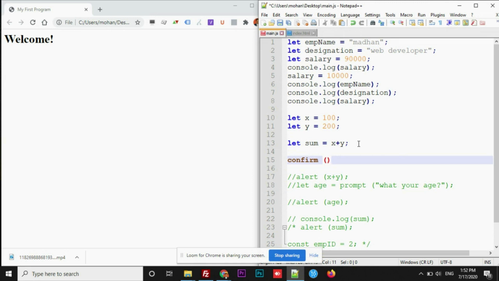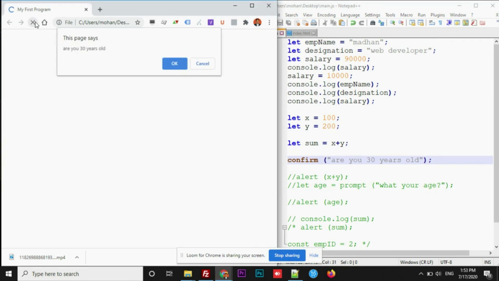Confirm. Let's ask the user a question. For example, are you 30 years old? Right? Save this, refresh. It is asking, are you 30 years old? It's okay or cancel. No, I'm not 30 years old. Let's click on cancel. When I click on cancel, that is negative, that means false. How can I see that? True or false, which option has the user chosen?